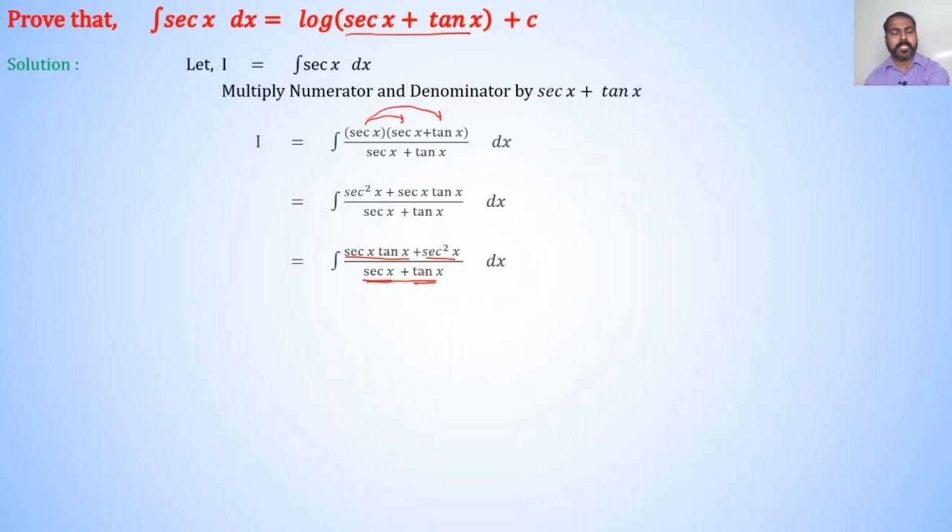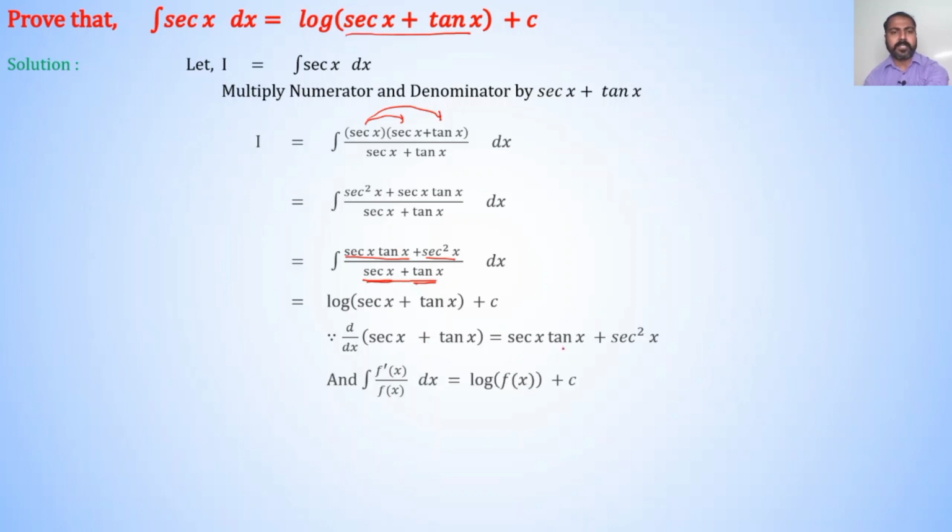So, answer of such type of integrations are directly log of mod of denominator. Therefore, I is equal to log of sec x plus tan x plus c. Since d/dx of sec x plus tan x is equal to sec x into tan x plus sec square x and we use integration of f dash of x divided by f of x dx is equal to log of f of x plus c.